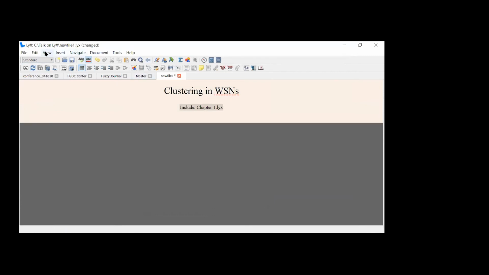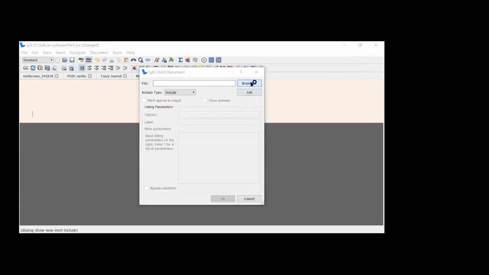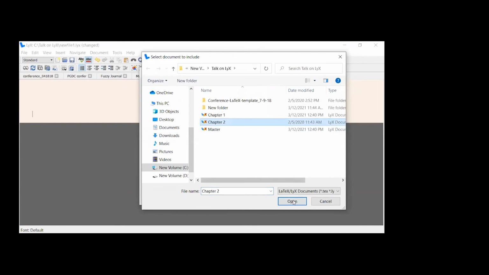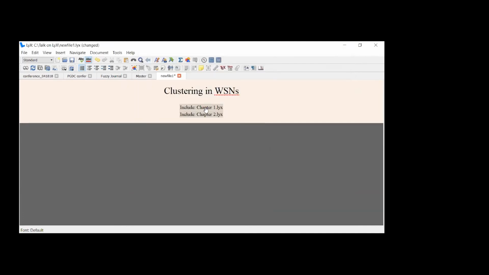Then I'll include, insert. Again, go to the file, child document, browse, chapter 2, import chapter 2. So that is your chapter 1 and chapter 2. By default, when your chapter 2 starts, a page break will be there. It will not start from where chapter 1 ends. It will start from the next page only.